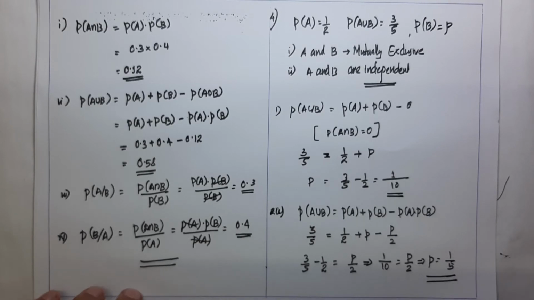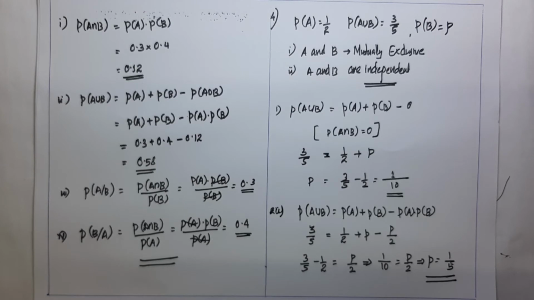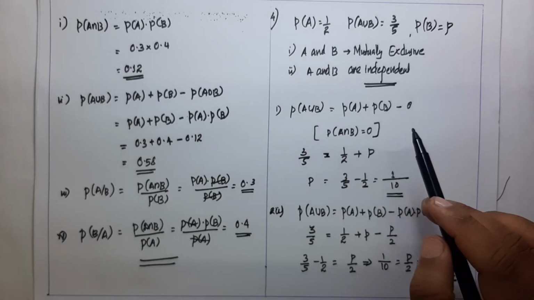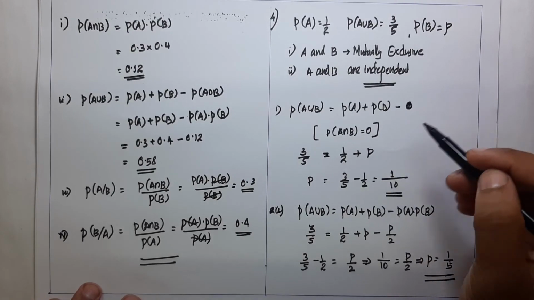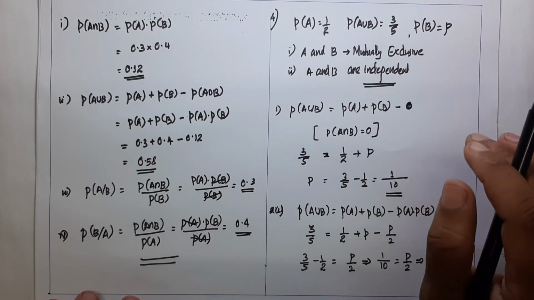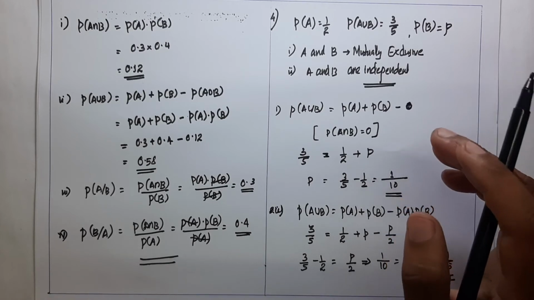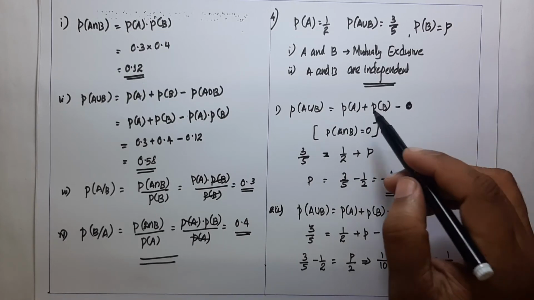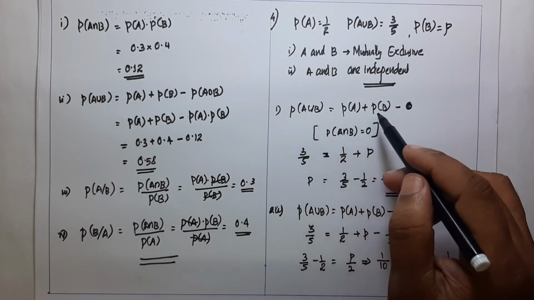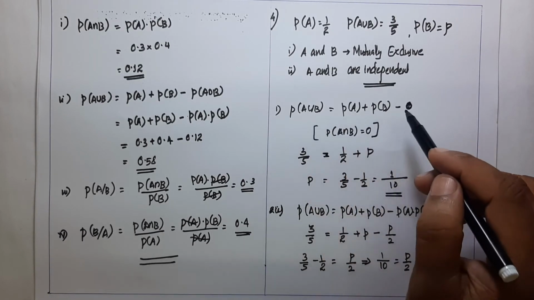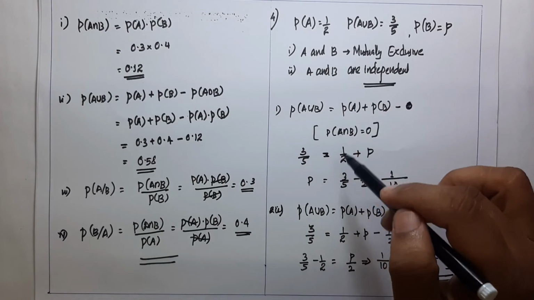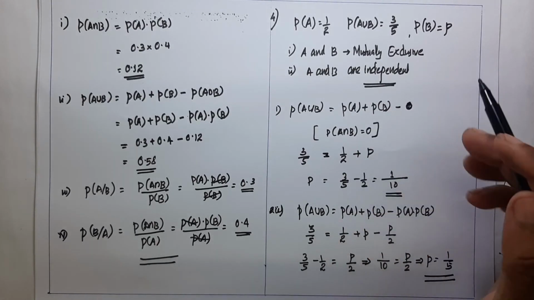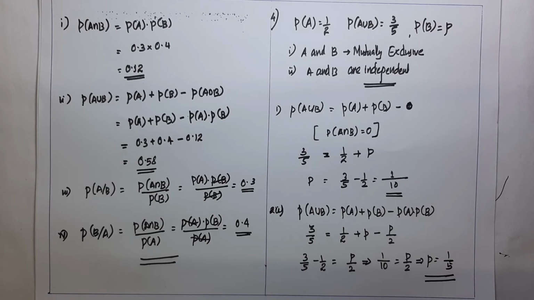That's all. If A and B are mutually exclusive, then we get P is equal to 1 by 10. And if A and B are independent events, then we get the answer 1 by 5. Since A and B are mutually exclusive, the intersection part becomes 0, because A intersection B is equal to the null set, the null event, and therefore the probability of that null event becomes 0. So the third part becomes 0 in this formula. Therefore P of A union B gives P of A plus P of B. Here P of A union B is given as 3 by 5, P of A is 1 by 2, and P of B is P. Using this we get P is equal to 1 by 10.